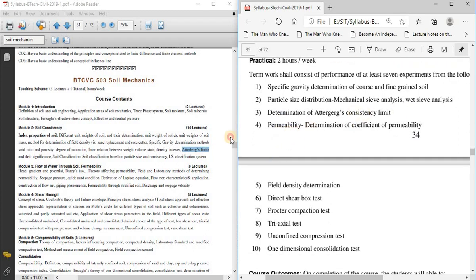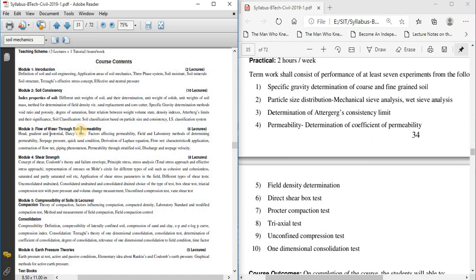Next, practical number 4 is related to flow of water through soil, that is module number 3, permeability. So permeability determination. Flow of water through soil depends upon the coefficient of permeability. So how do we determine that coefficient of permeability? Based on it we will be able to tell you about the permeability properties of the soil. If we are able to determine the coefficient of permeability, we are directly determining the permeability of soil. That we are going to study in practical number 4, which is related to module number 3.